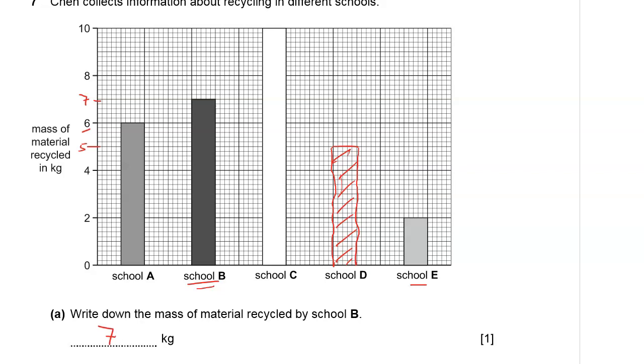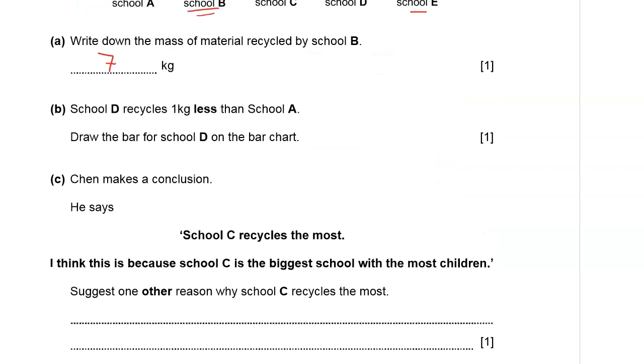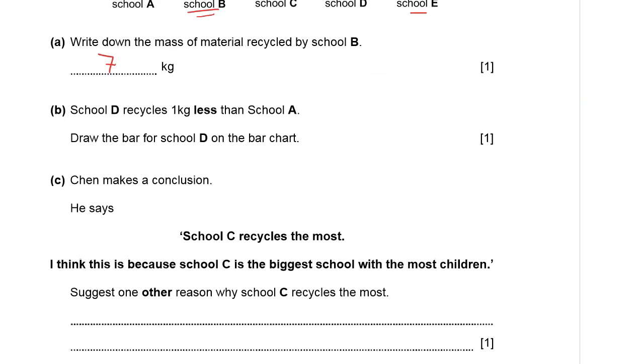And therefore, Chen is saying the reason why school C is being able to recycle that much is because he thinks school C is the biggest school with the most children. And we are told, suggest one other reason why school C recycles the most.